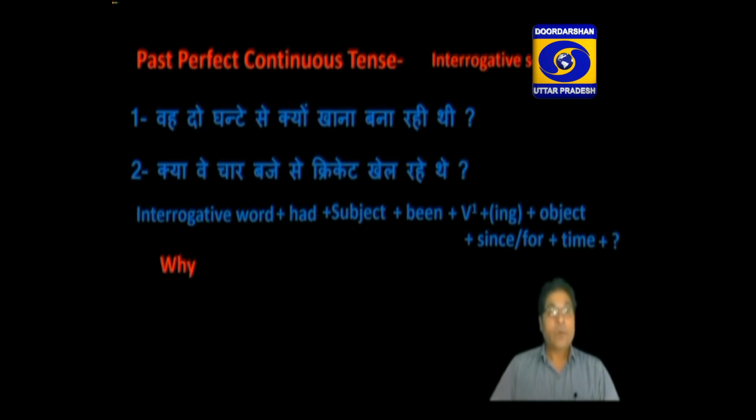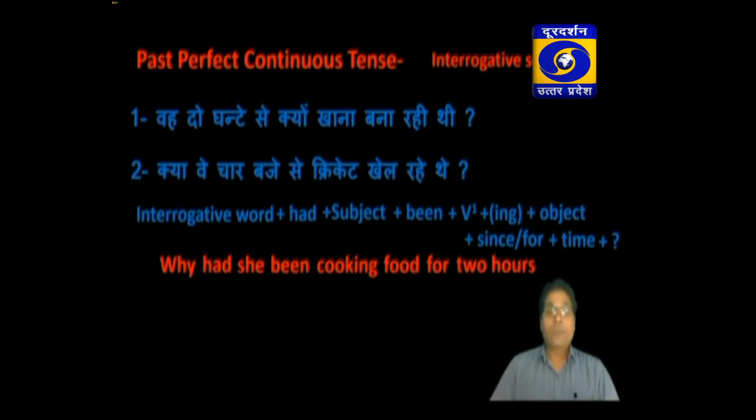Let us try to translate. वो 2 घंटे से क्यों खाना बना रही थी. Why? There is an interrogative word in this sentence. Why had she been cooking food? Here there is a period of time, so for will be used, for 2 hours, and at last you have to write the mark of interrogation.